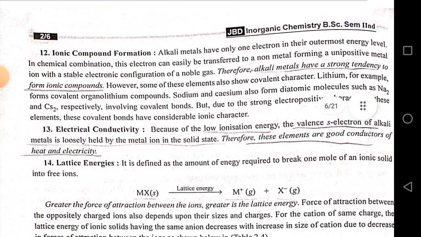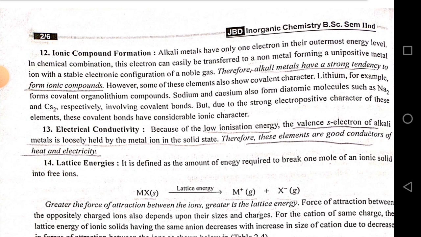Ionic compound formation. Alkali metals have only one electron in their outermost energy level. In chemical combination, this electron can easily be transferred to a non-metal, forming a unipositive metal ion with a stable electronic configuration of a noble gas. Therefore, alkali metals have a strong tendency to form ionic compounds.